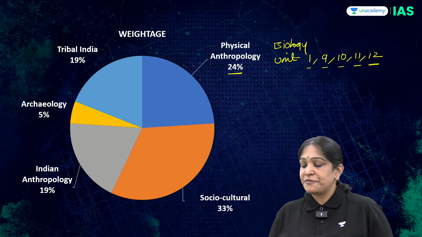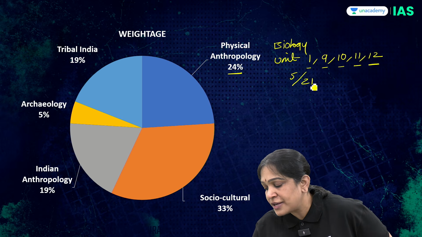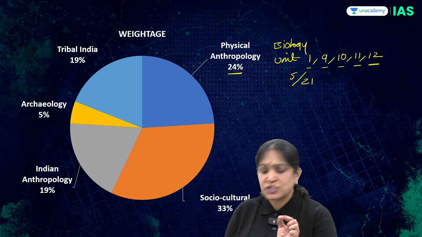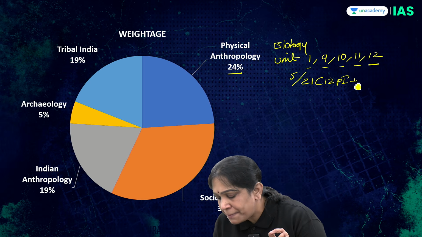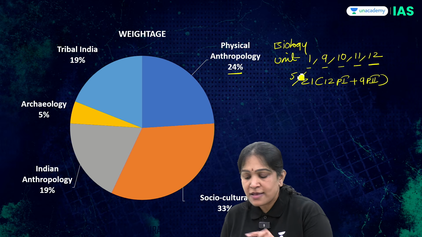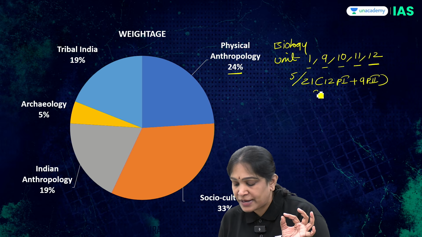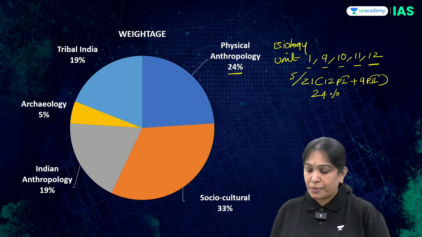So this is physical anthropology, 5 out of 21 units. How is it 21 units? 12 units in paper 1 plus 9 units in paper 2, total 21 units, and 5 out of them. So 24% of the syllabus is physical anthropology.